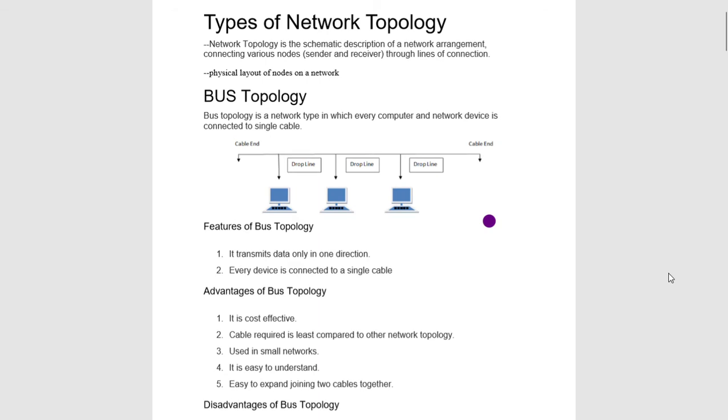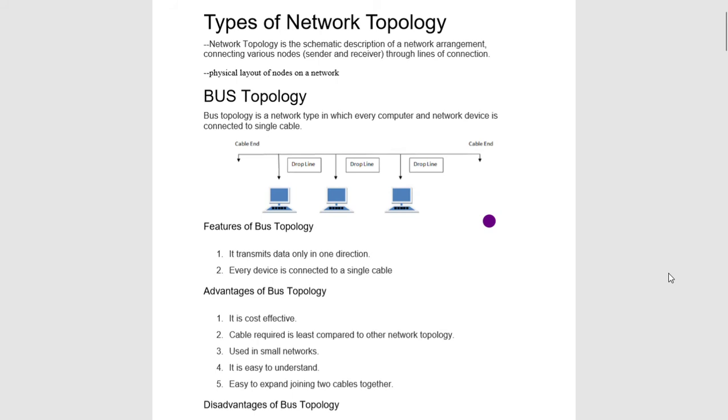Bus topology is a network type in which every computer and any other network device, it can be a printer, it can be any other network device, is connected to a single cable. As you can see in the diagram also, there is a cable which is terminated at the end point, and all the systems are connected to this particular cable or a bus. This is called bus or linear topology.